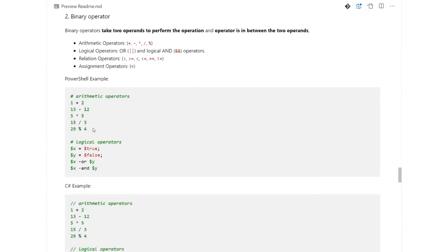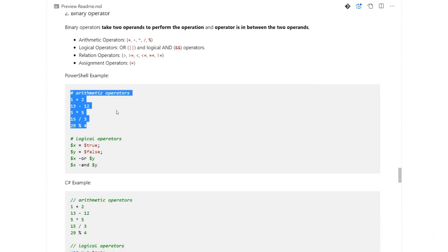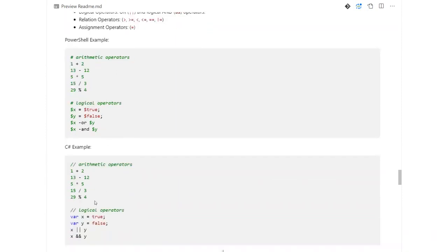Similarly, you can perform a bunch of arithmetic operations. And if I scroll down, you will see this is exactly how you perform arithmetic operations in C# as well.